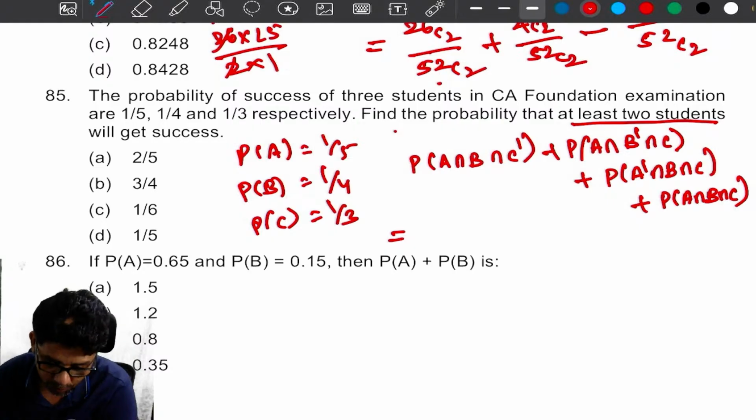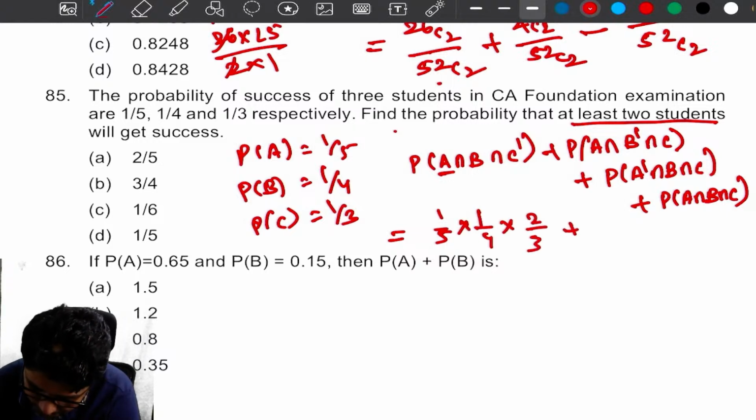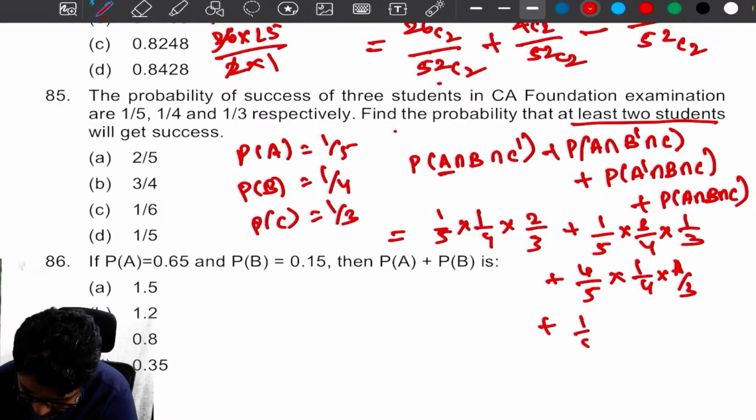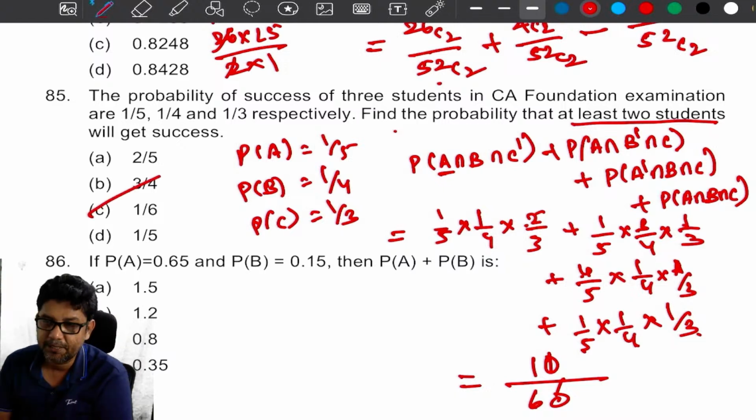Simply what you do, first P of A 1 by 5, 1 by 4, P of C dash 2 by 3 plus 1 by 5, 3 by 4, 1 by 3 plus 4 by 5, 1 by 4, 1 by 3 plus 1 by 5 into 1 by 4 into 1 by 3. 5 4s are 20, 20 3s are 60. Numerator 2 plus 3 5, 5 plus 4 9, 9 plus 1 is 10. 1 by 6, option C.